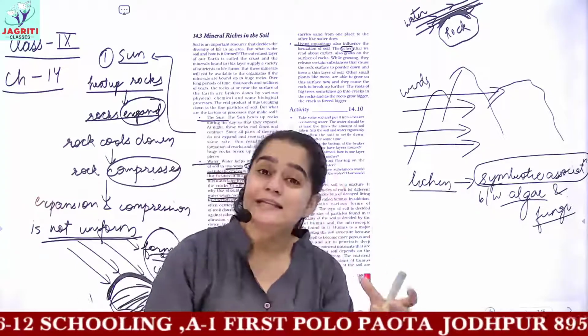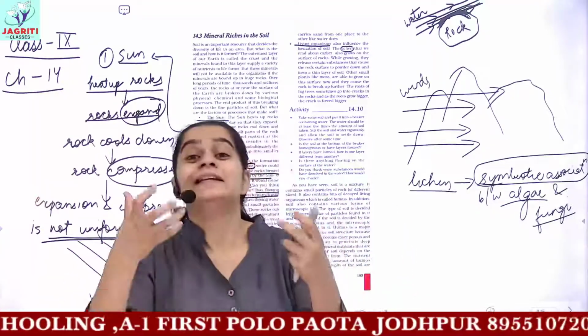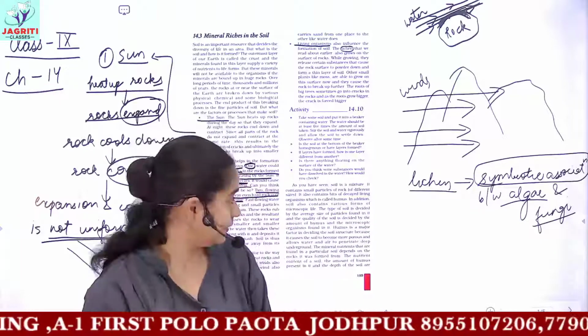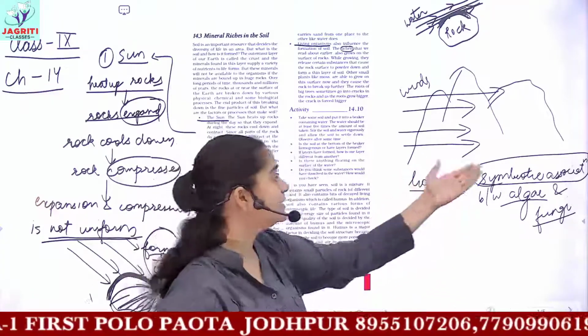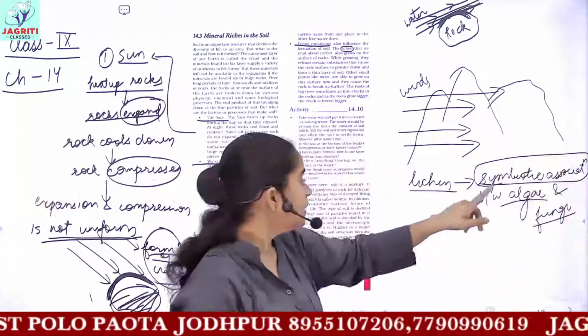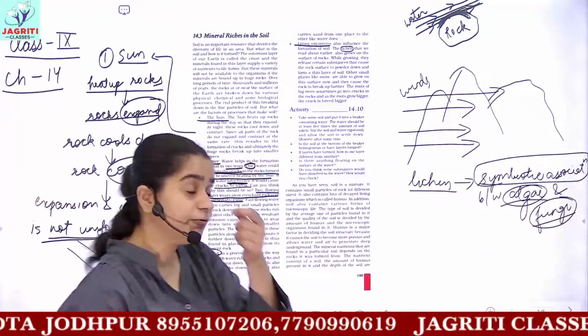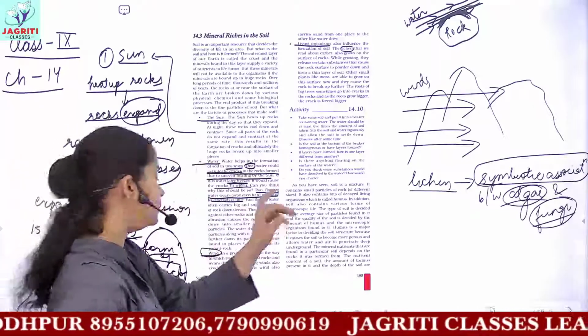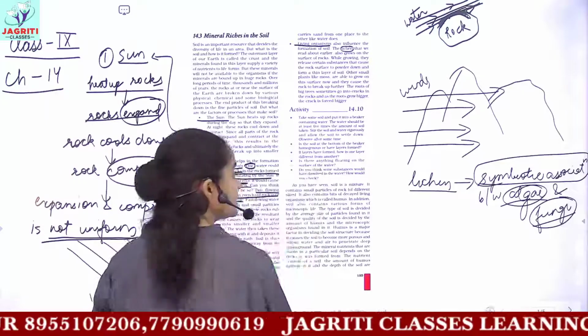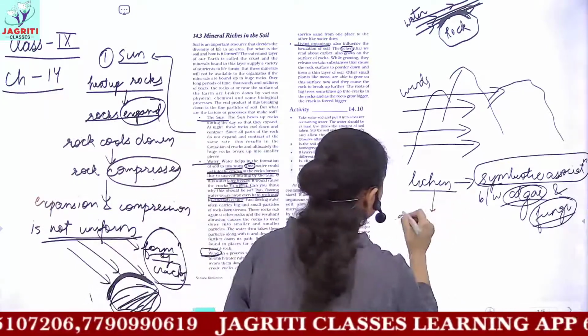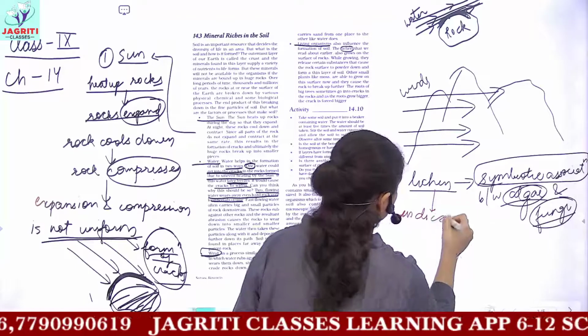The algae is benefited and the fungus, the next component, is also benefited. So you should know that lichen is in symbiotic association, and the two components of lichen are algae and fungus or fungi.